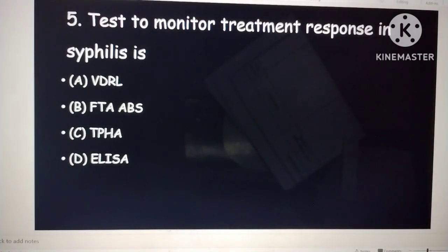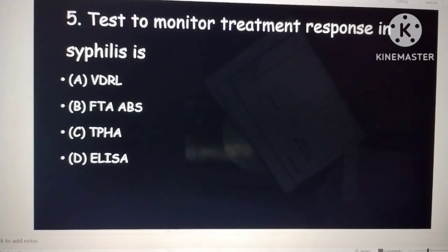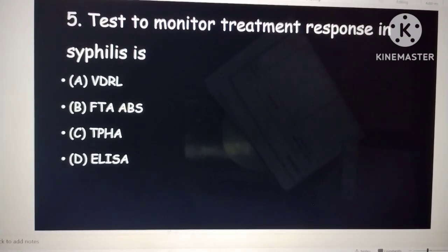Which is a test to monitor the treatment response in syphilis: VDRL, fluorescent treponemal antibody absorption test, TPHA, and ELISA. So here the correct option will be VDRL, that is Venereal Disease Research Laboratory. This is a sensitive and important test, used for diagnosing even neurosyphilis. So if they are asking for VDRL, you want to remember two points. One, it is for the treatment response. Another, it is mainly for neurosyphilis diagnosis.